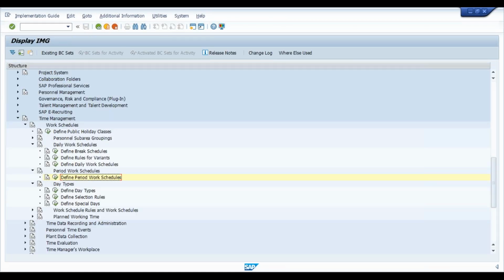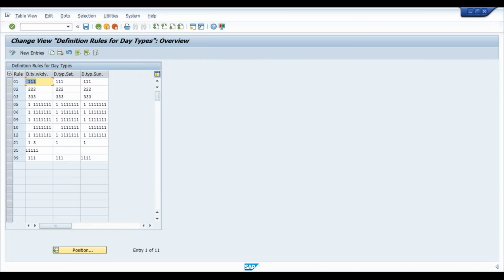Now the next configuration is day types. Execute this day types, where first you can define the selection rule. In this section you have to define your day types, weekday. So how to configure that?